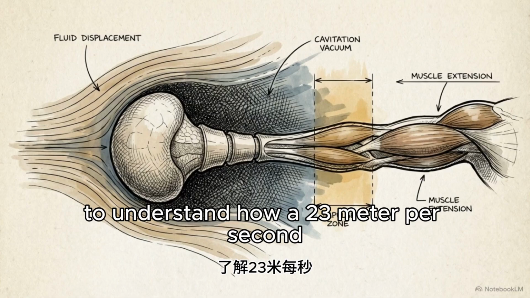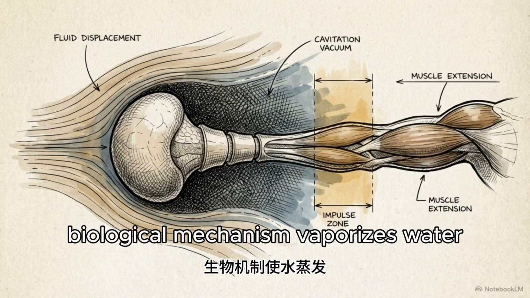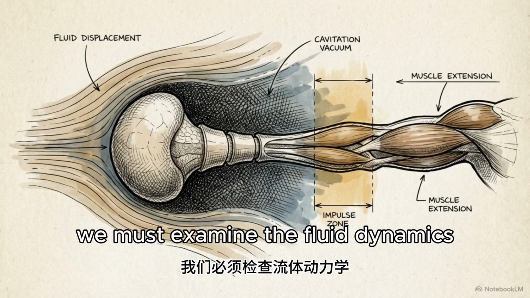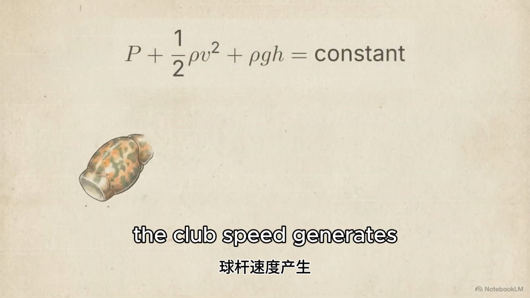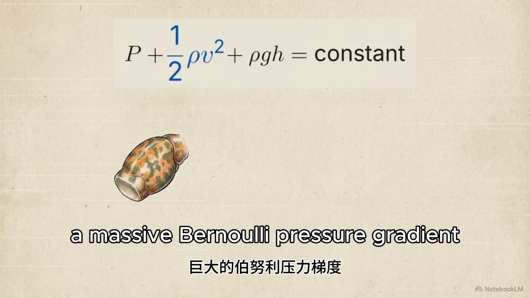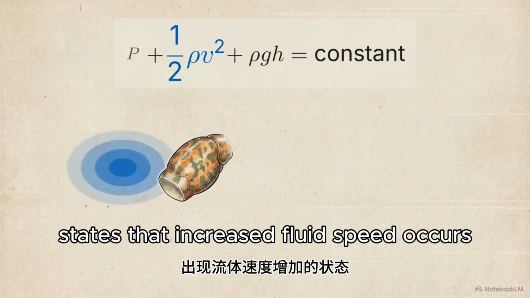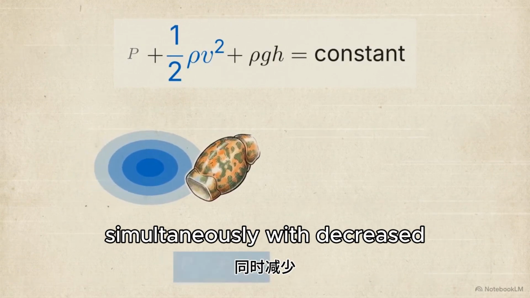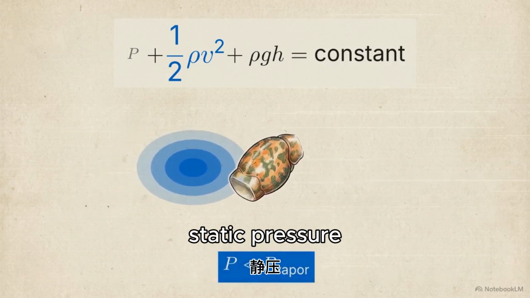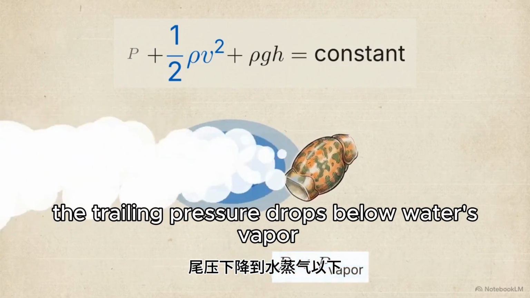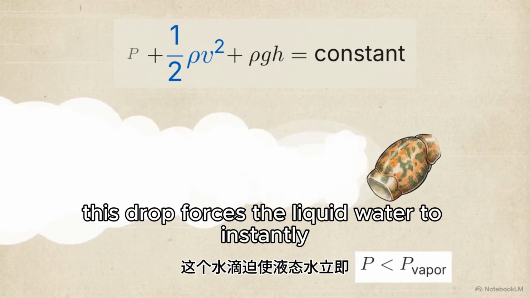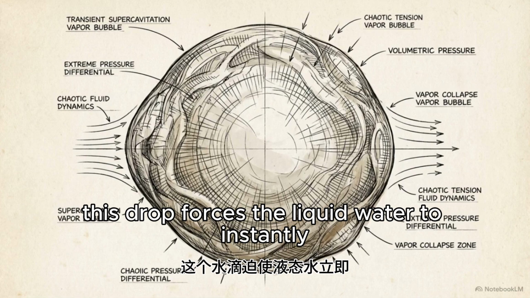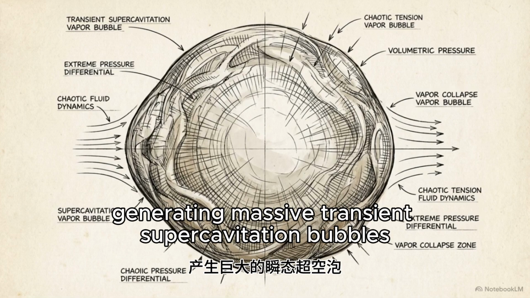To understand how a 23 meter per second biological mechanism vaporizes water, we must examine the fluid dynamics created in the wake of the club. The club's speed generates a massive Bernoulli pressure gradient. The Bernoulli equation states that increased fluid speed occurs simultaneously with decreased static pressure. The trailing pressure drops below water's vapor pressure, the point where liquid instantly transitions into gas. This drop forces the liquid water to instantly phase change into vapor, generating massive, transient supercavitation bubbles.